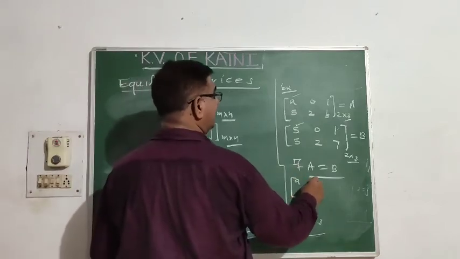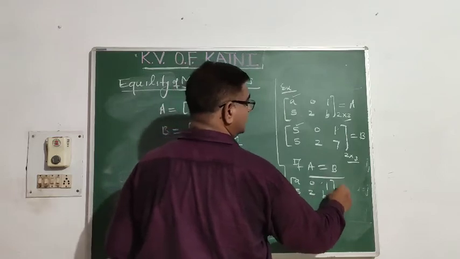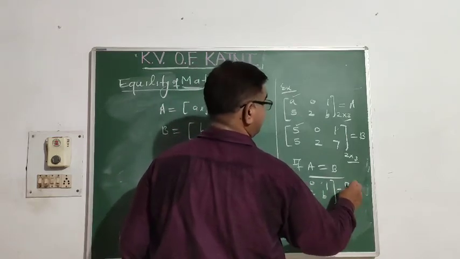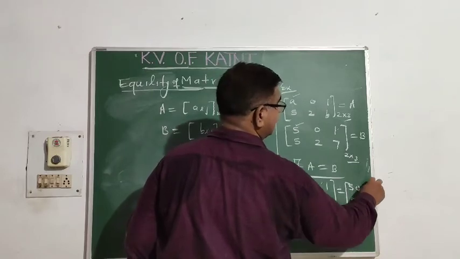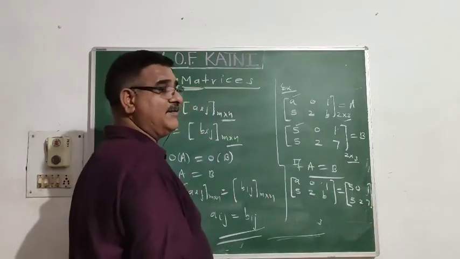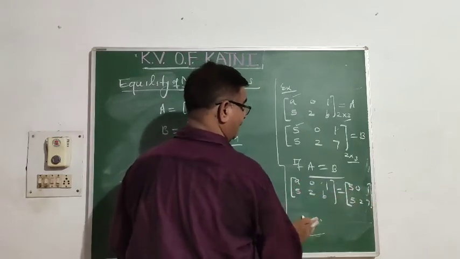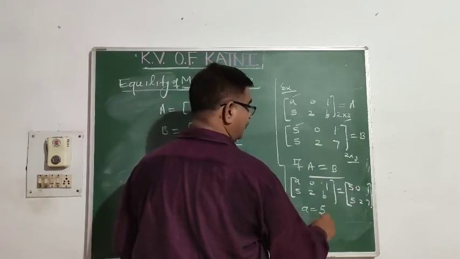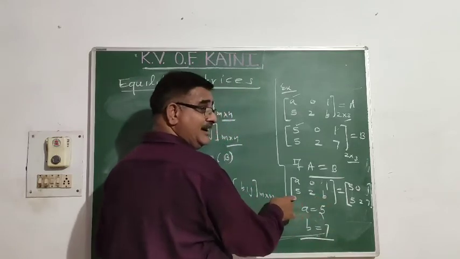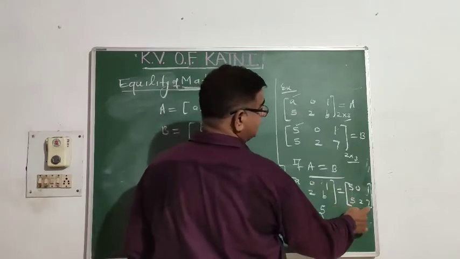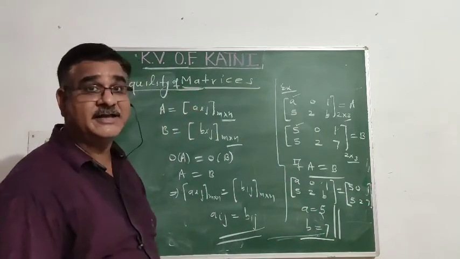You have to compare like this, my dear children: superimpose one matrix on the other and say the corresponding elements are the same. Corresponding elements means the element of which row and which column. A is in first row first column, and here in first row first column is 5, so definitely A will be equal to 5 and b equal to 7. Since b lies in second row third column, here 7 lies in second row and third column, so they will be equal. So what is the equality of matrix?